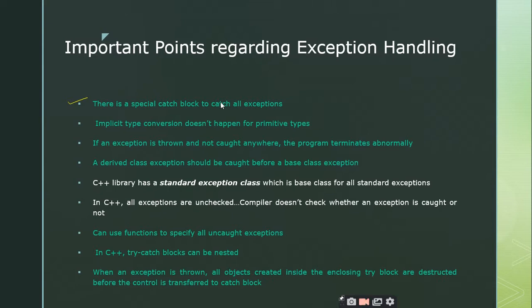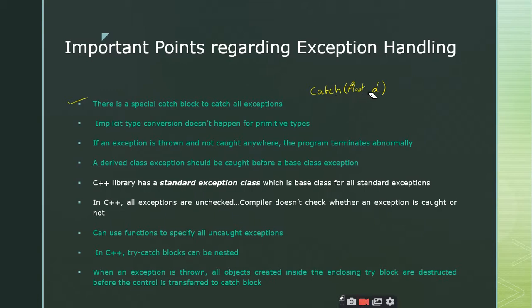So I'll tell you how it can be written. In general, how can you write a catch block? What is the keyword for catch? It is the catch keyword, and within the parentheses you should write it like a function, as I told you in the first class itself. Within the catch block you have to specify the parameter. You can write it like this, or you can write it like this also.